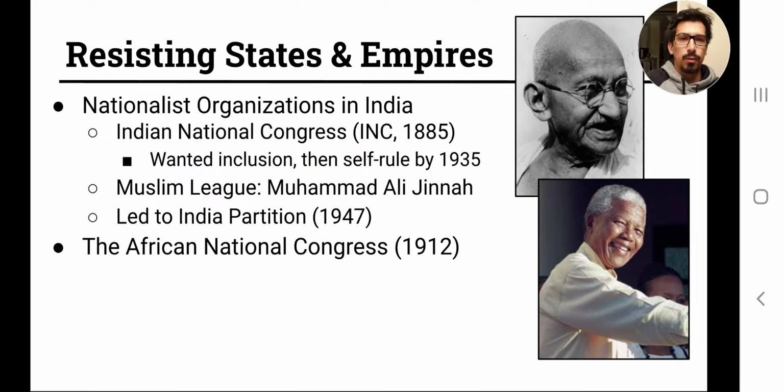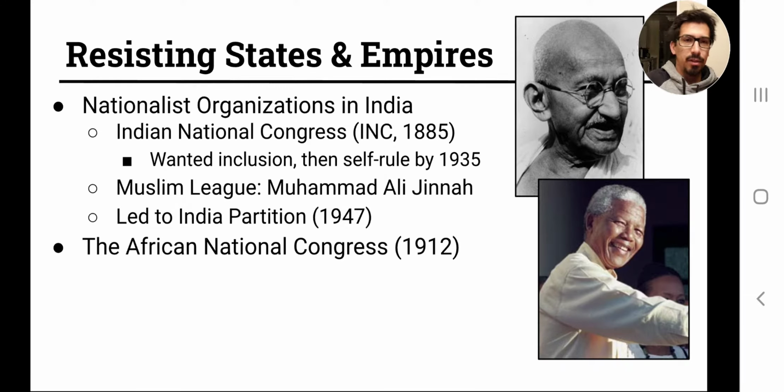Their big push was inclusion. This is where this guy over here, Gandhi, comes from, as far as his historical significance. He was one of the members of the INC. The INC, as I mentioned, they were more interested in inclusion in affairs of India than anything else.